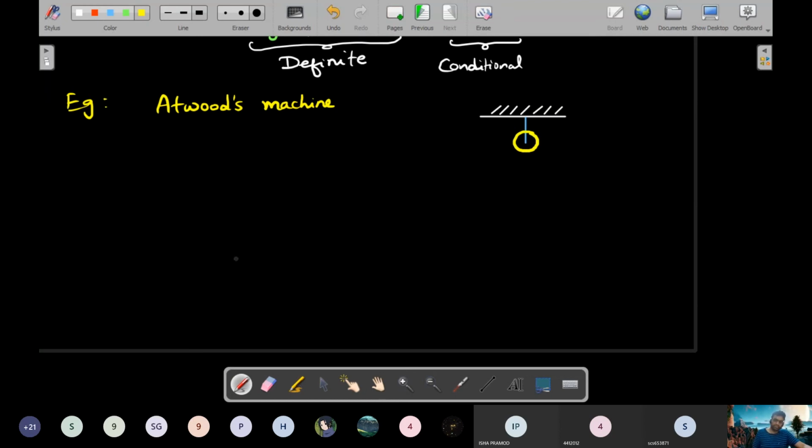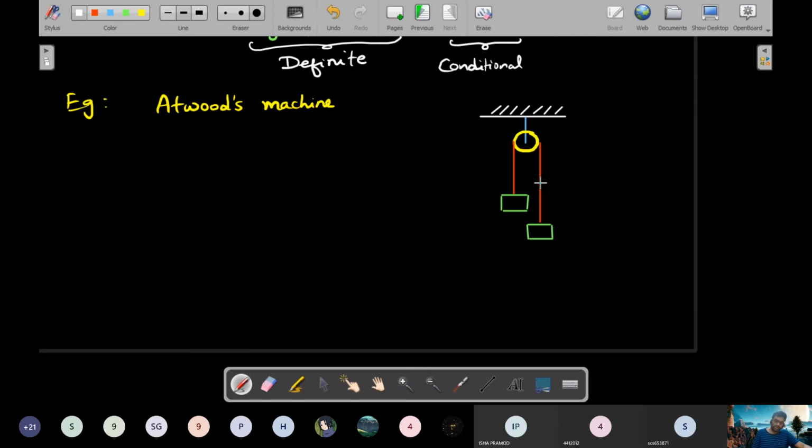So this is your pulley, and you have a thread running over the pulley like this. And you have two blocks hanging on either side of the pulley. This is the basic diagram of an Atwood's machine.